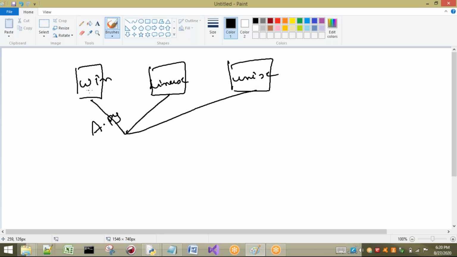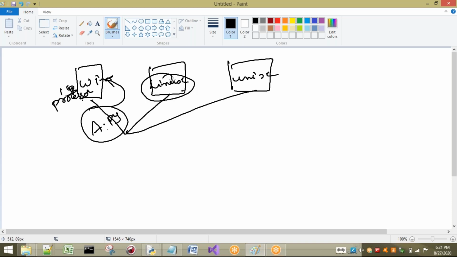So a.py is not only dependent on the Windows operating system, we can also consider the processor or interpreters. So a.py is developed on a Windows operating system with some processor, for example i3 or i5. The same code is going to be sent to Linux. Here it is what?